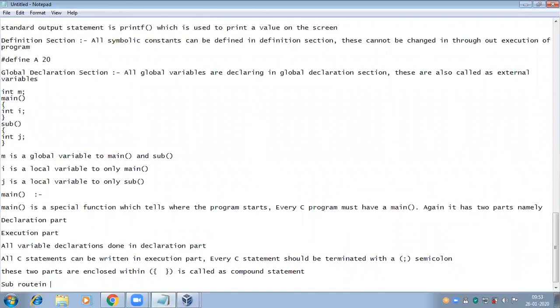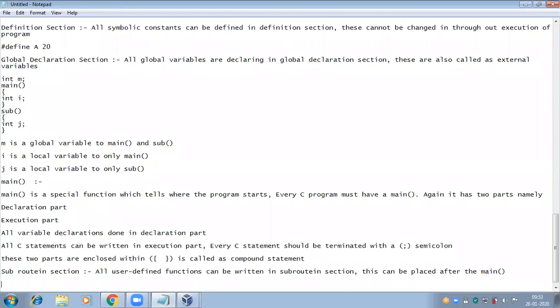Next, subroutine section. All user defined functions can be written in the subroutine section. This can be placed after the main. So this is the structure we are following to write a program in C.